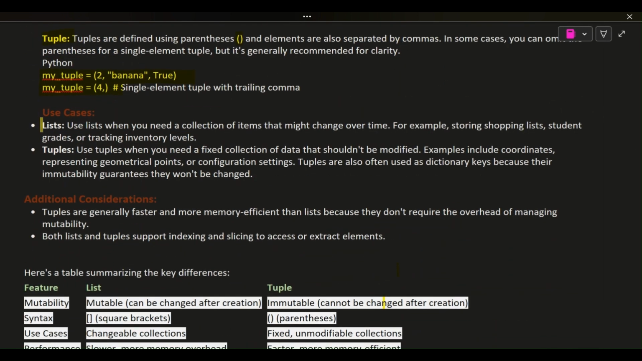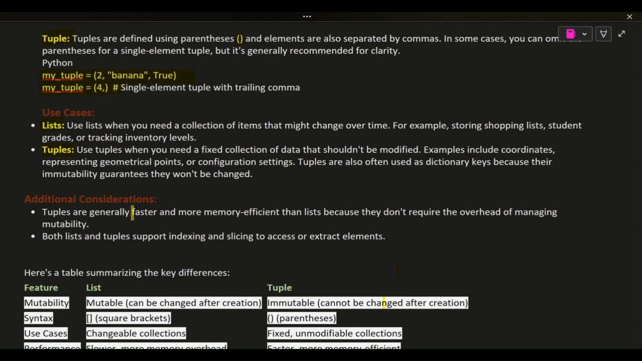Use cases. Lists: use lists when you need a collection of items that might change over time. For example, storing shopping lists, student grades, or tracking inventory levels. Tuples: use tuples when you need a fixed collection of data that shouldn't be modified. Examples include coordinates representing geometrical points, or configuration settings. Tuples are also often used as dictionary keys because their immutability guarantees they won't be changed.